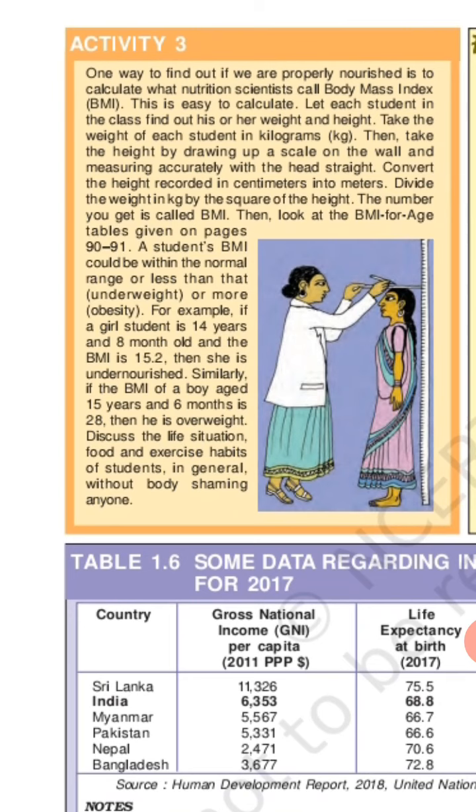Take the weight of the person in kg, then take the height in meters. Divide the weight by the square of the height. If this figure is less than 18.5, then the person would be considered undernourished. However, if this BMI is more than 25, then a person is overweight.